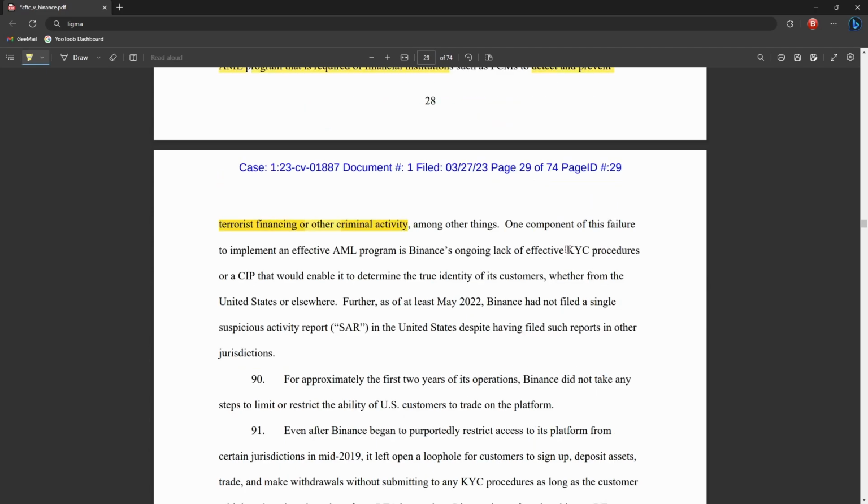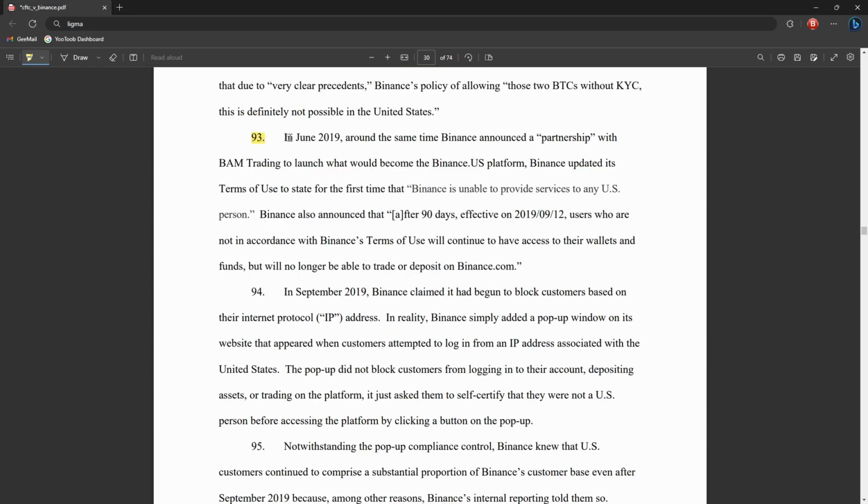Now they apparently also had a lack of KYC, which is know your customer. So whoever signs up for an account, they need to provide ID and so on. But since May 2022, Binance hadn't filed a single suspicious activity report in the US, despite having done it in other jurisdictions. Down on section 93, they say in June 2019, Binance launches Binance.us. And for the terms of use, they say Binance is unable to provide services to any US person, and that was effective after 90 days of the notice.